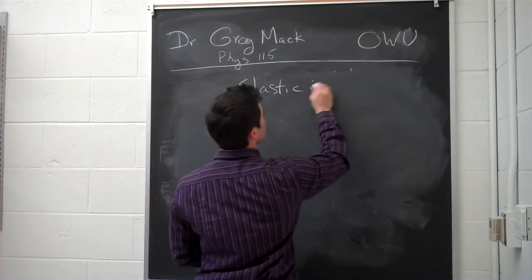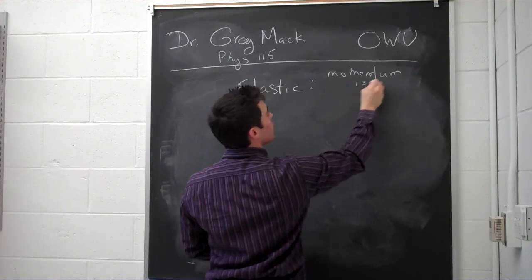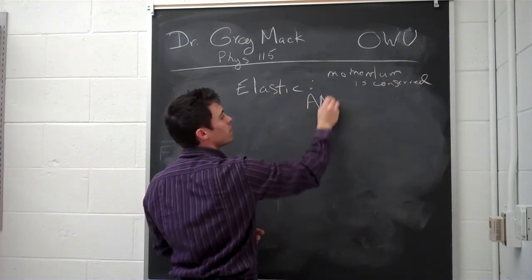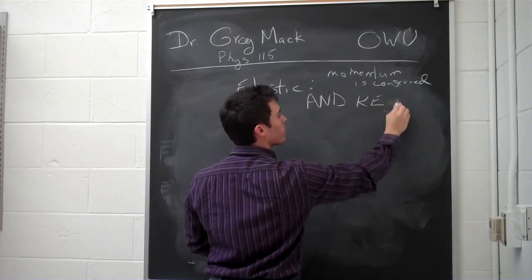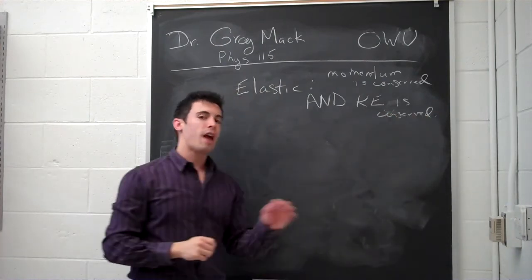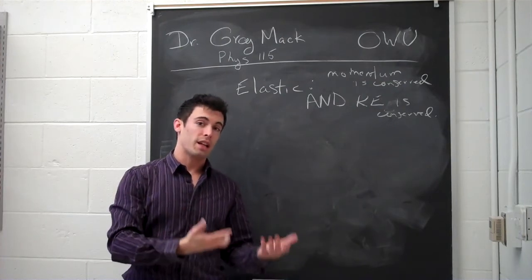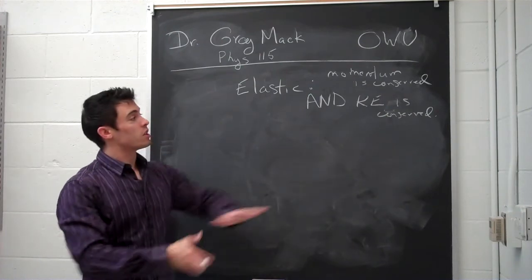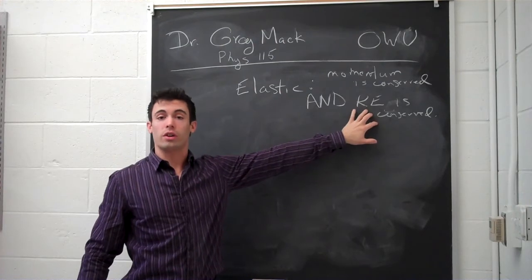And in that situation, you have momentum being conserved, and kinetic energy is conserved. Nothing happens during the collision to take energy out of the system, unlike in the inelastic collision, where during that collision energy is lost. For an elastic collision, the kinetic energy stays in the system, and it's all there, it's all conserved.